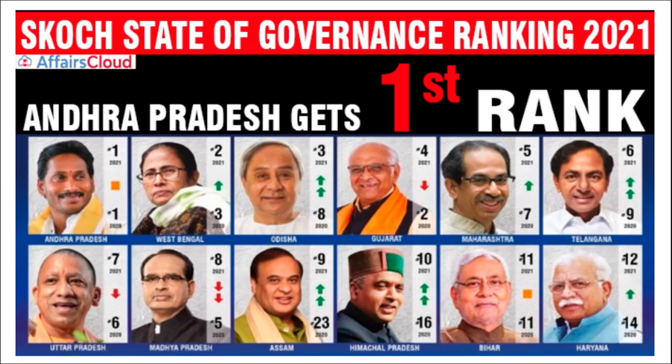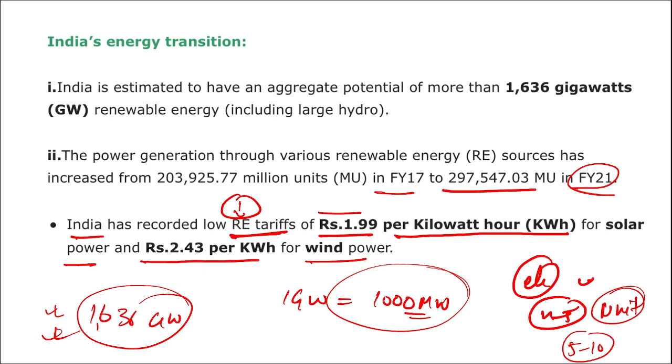Alright, apart from this, if we are talking about the energy transition, India acquires one of the world's largest renewable energy programs, with a target of 175 gigawatt of installed renewable energy capacity by the year 2022.